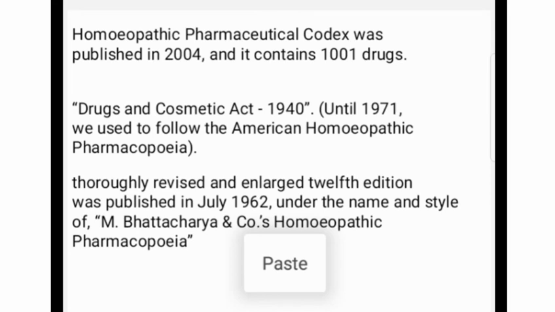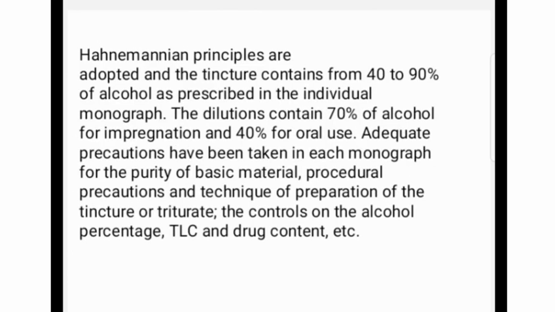After that, in 1962, after the formation of the Drugs and Cosmetics Act, the great doctor M. Bhattacharya and his cooperative homeopathic colleagues made a revised, enlarged 12th edition of the pharmacopoeia, named the M. Bhattacharya Cooperative Homeopathic Pharmacopoeia.